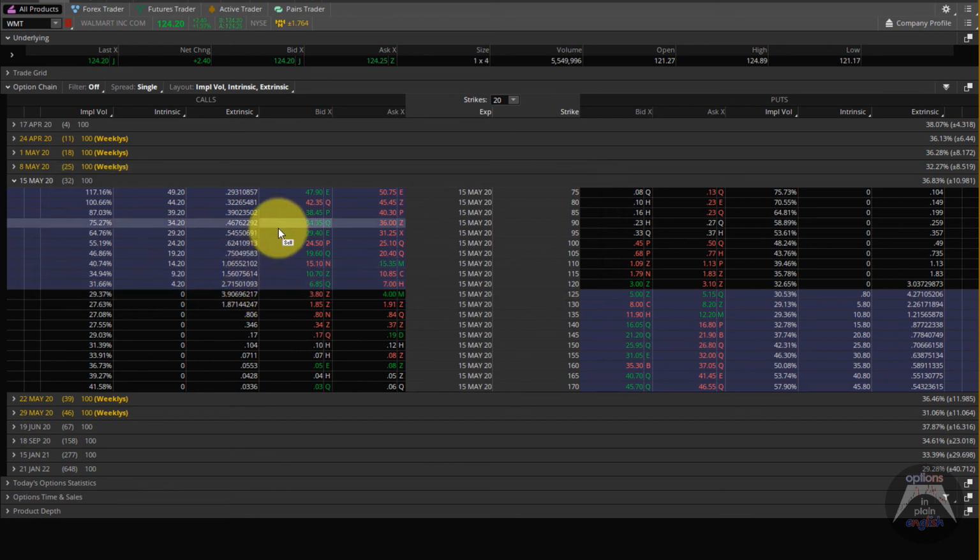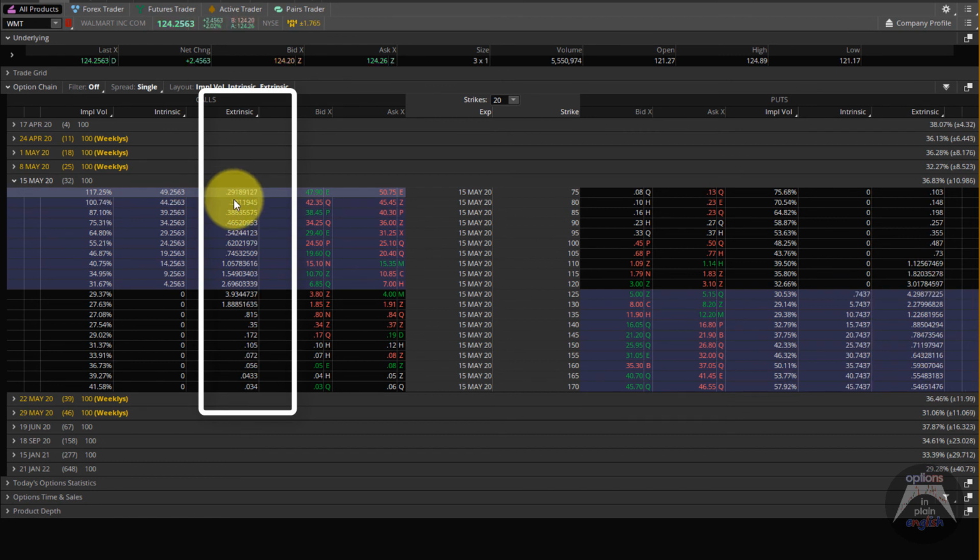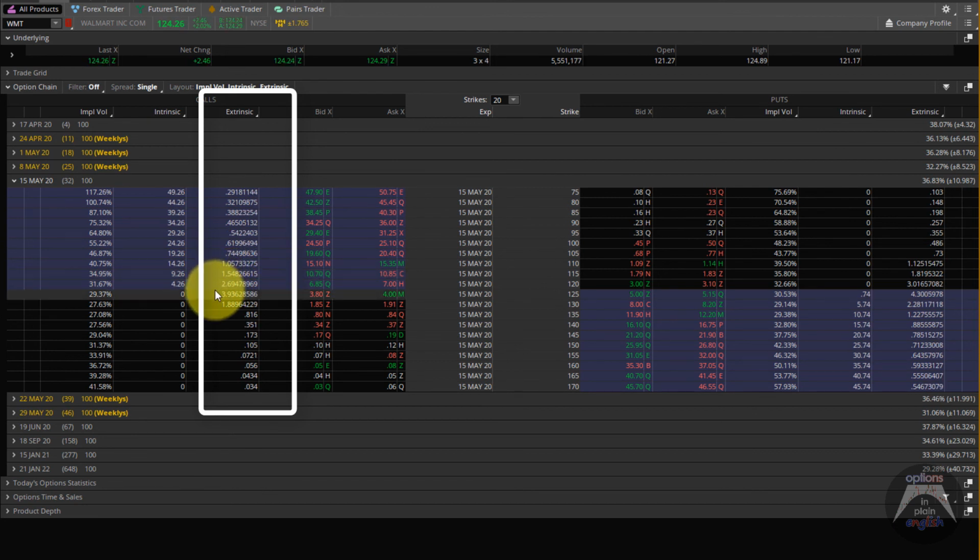As I was mentioning before, look at the extrinsic and how it's not going from low to high, it's going from low to the highest peak at the money, or the closest to the at the money. In this case, we're trading at 124, so the closest strike price would be 125. The extrinsic value peaks at 125. In this case, it's just about almost $4, and then starts going down again. So it goes from low to the highest to low.